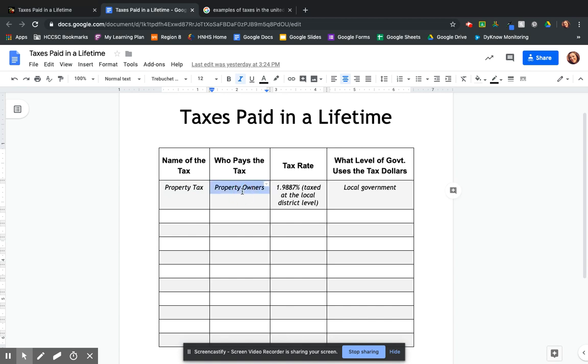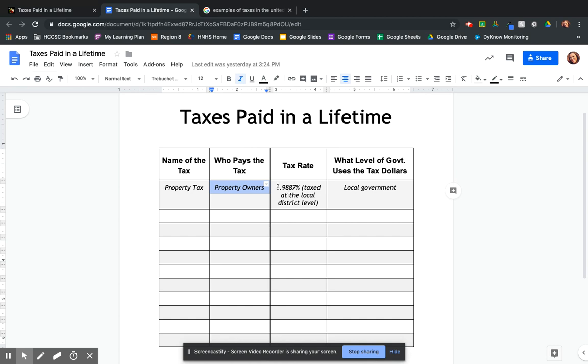The second question, who pays the tax? If you put down some people, it's going to be counted wrong. I want to know specifically who's paying property taxes. In this case, the only people who pay property tax are people who own property. Okay, if you don't own property, you never pay a property tax directly. So specifically, who's responsible for paying this tax?